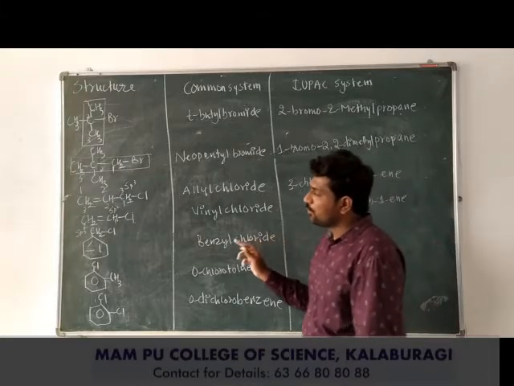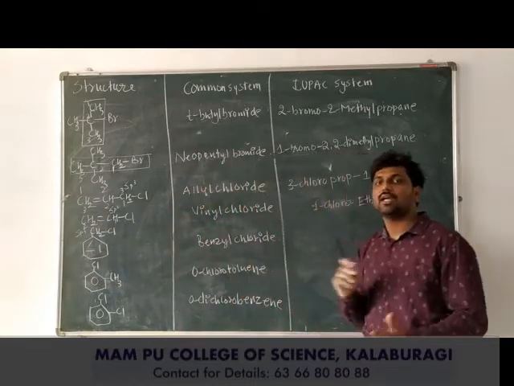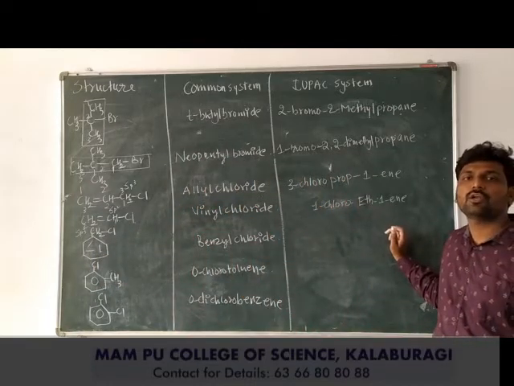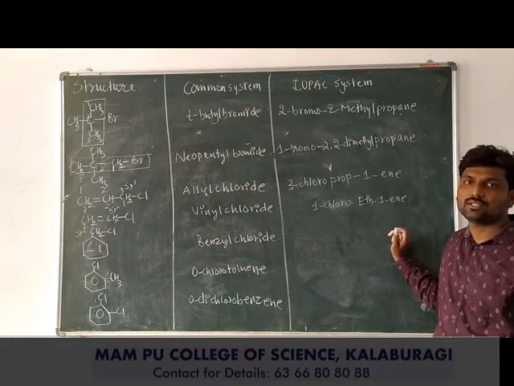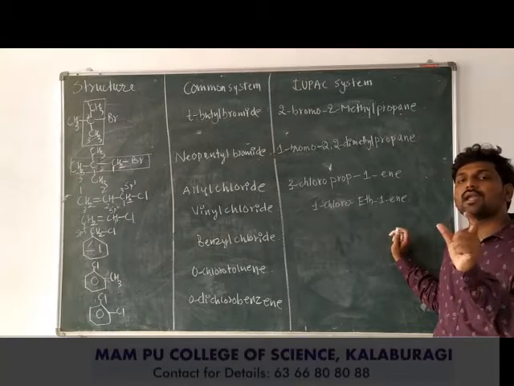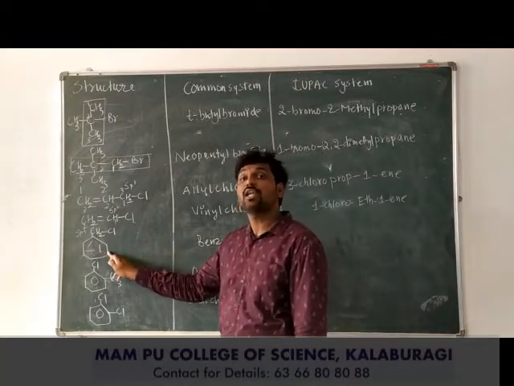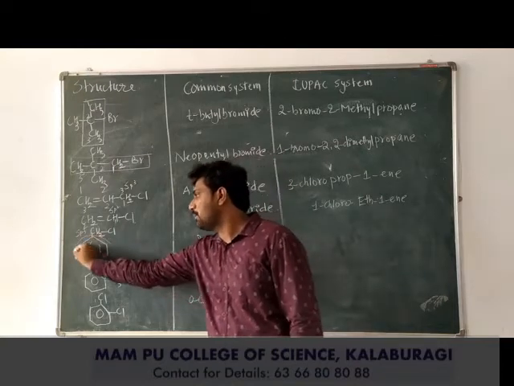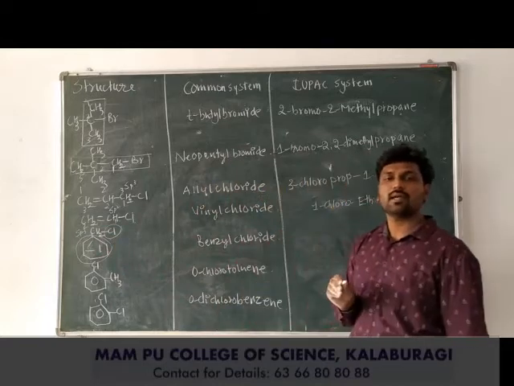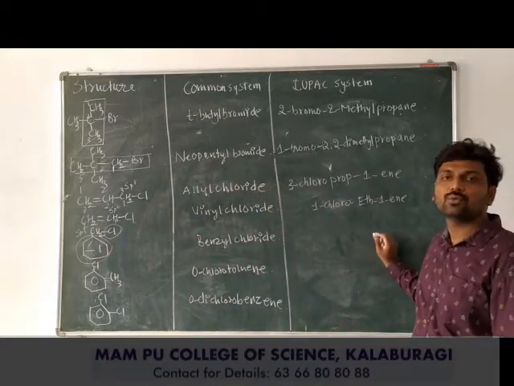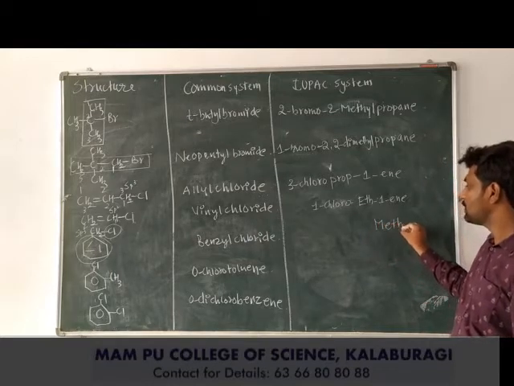But according to the IUPAC system, if benzene is bonded to a side chain carbon atom, then benzene will not at all be used as a suffix. Whatever side chain is attached will be considered the word root. Here, benzene is considered as phenyl, as a substituent, and chlorine is also a substituent. Both are bonded to only one carbon atom. So the word root of that side chain is meth.